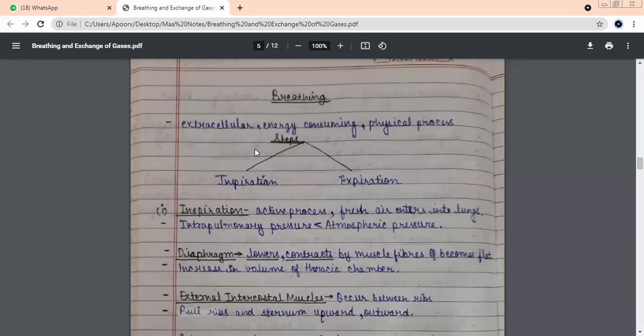No changes are happening there. What is the second word? Energy consuming. See, for breathing, when you breathe in oxygen or you exhale carbon dioxide, obviously you also feel that some amount of energy is needed or not. Yes, sir. Breathing involves energy, beta. It's an extracellular process, and which is the third word you need to remember? Physical process. No new products are being formed, so it's a physical process.